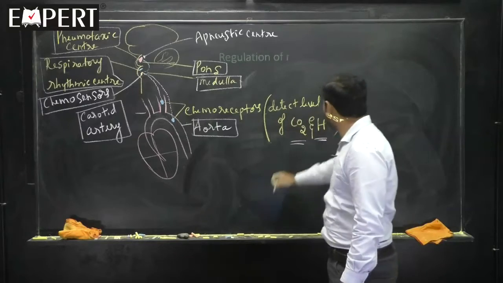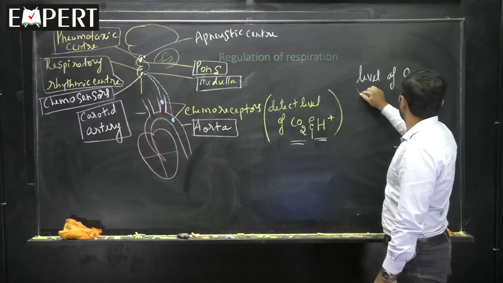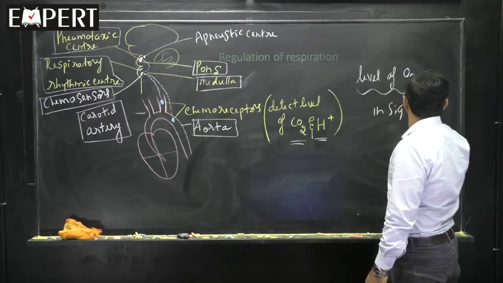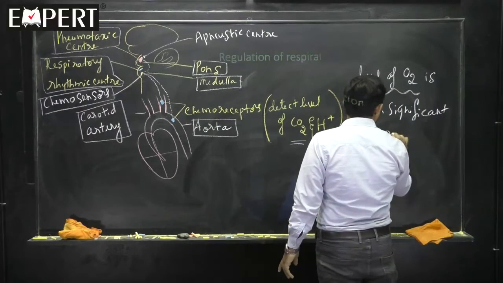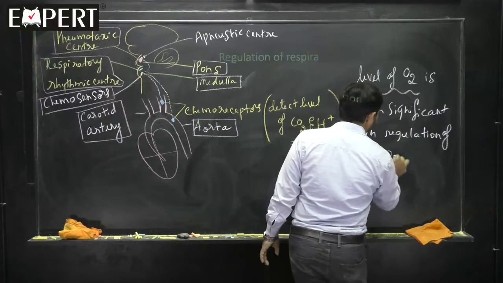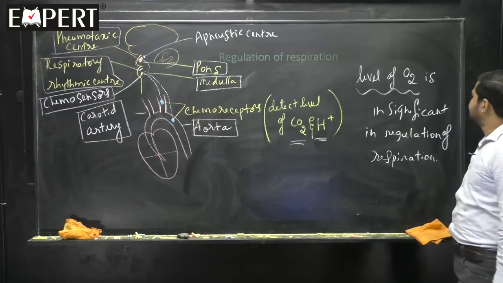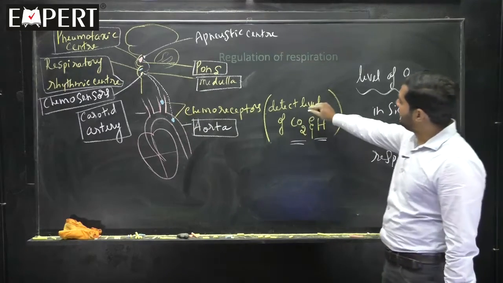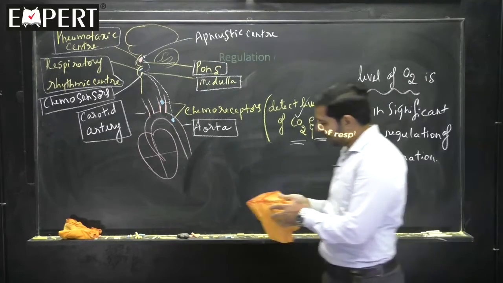Once again, I will write finally one line: the level of oxygen is insignificant in regulation of respiration. This is a very important point you should remember. The level of oxygen is insignificant in regulating the respiration. That means the level of CO2 is important for regulating the respiration. Hope the matter is very clear for you.